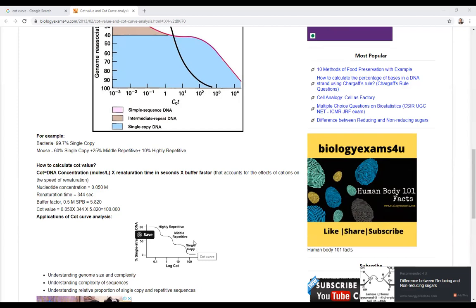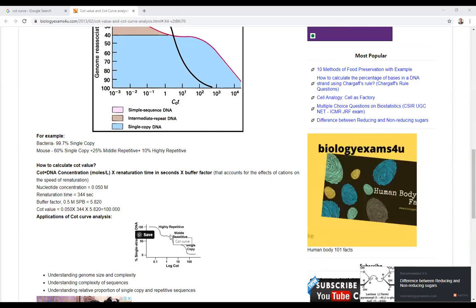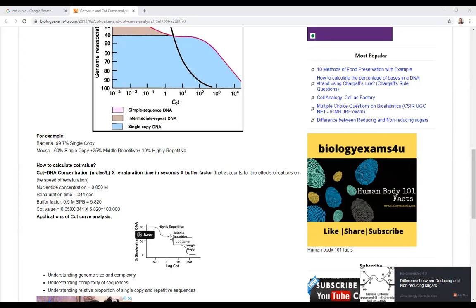The single copy takes the most time to renature, that is, unique DNA sequences will take the maximum amount of time in order to be properly aligned and to renature together with each other as compared to highly repetitive DNA sequences. Any doubt, any problem that you have, you can ask me.